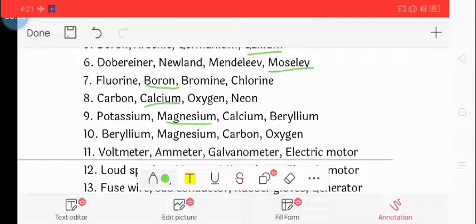Next question, tenth: beryllium, magnesium, carbon, oxygen. So the correct odd one is the same, magnesium, and for the same reason: magnesium is placed in period 3 while the others are placed in period 2 of the modern periodic table. So the correct odd one is magnesium.